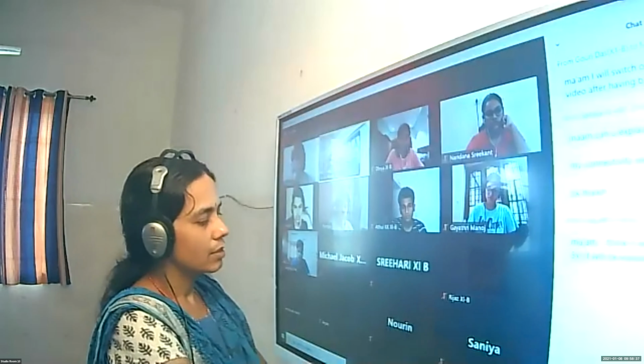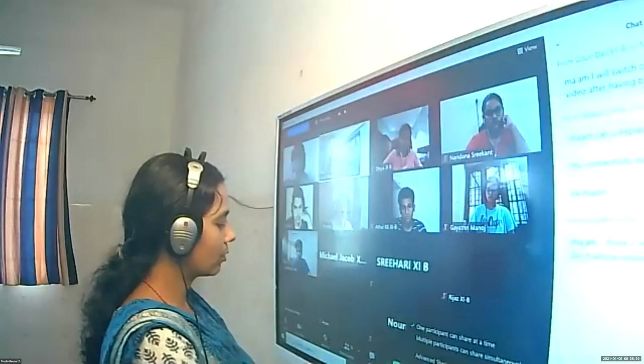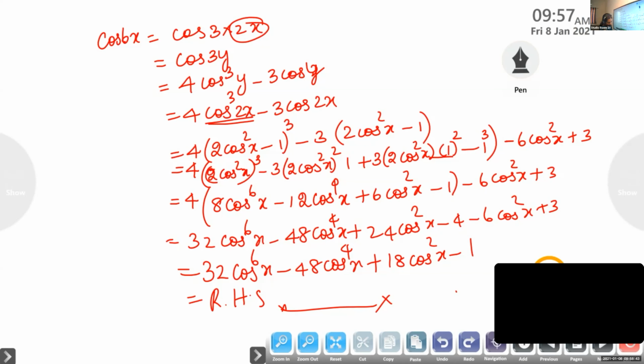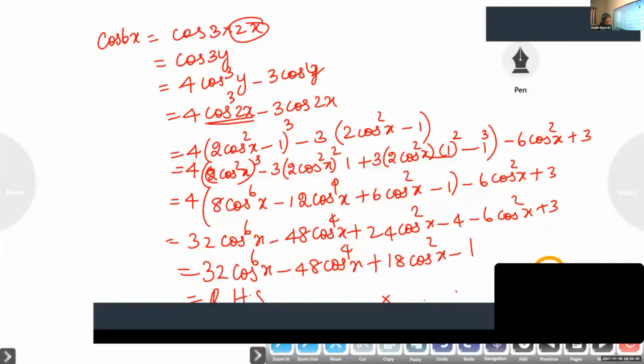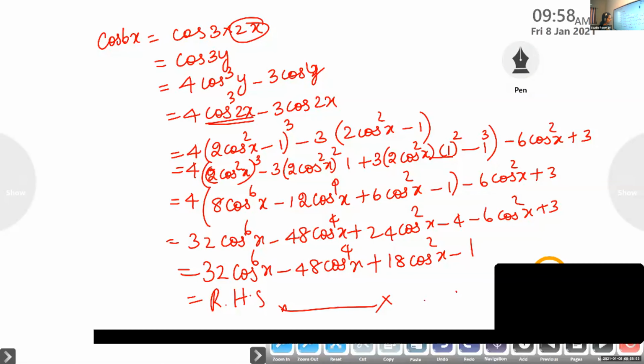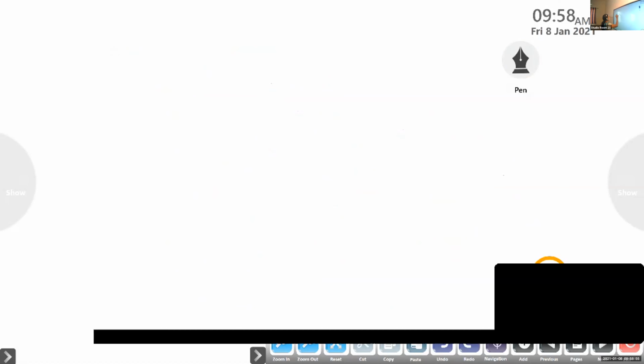Okay. So the next set of formulas, write down. Next is sum to product. Suppose you are given a sum, you are going to write it in the form of a product.